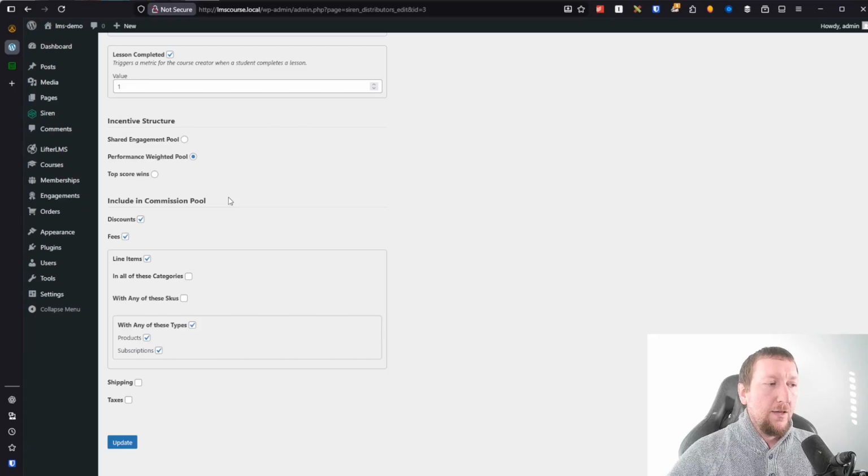So maybe, for example, you are doing a one-time bonus for the top scorer, the one affiliate who sells the most of a specific product out of all of the affiliates is going to get a $300 bonus or something along those lines, right? In that case, you would leverage this, which allows you to filter to only include those specific items in the pool to make sure that it's only tracking those specific things within the transaction.